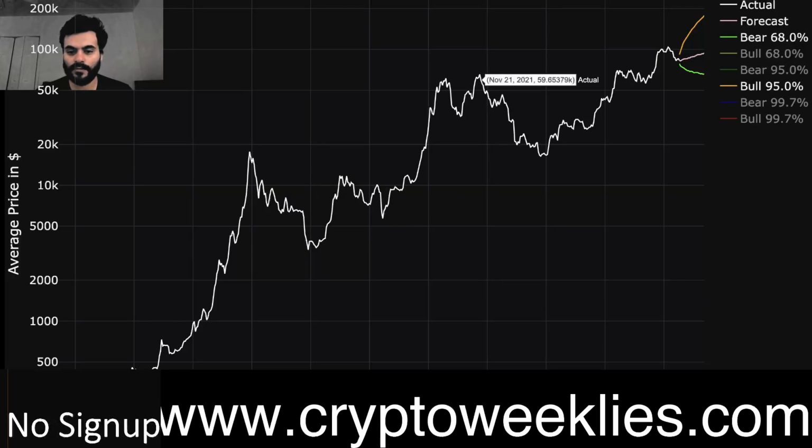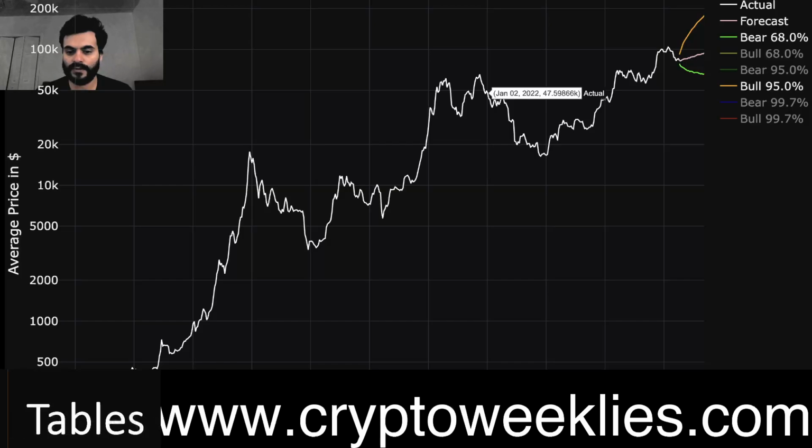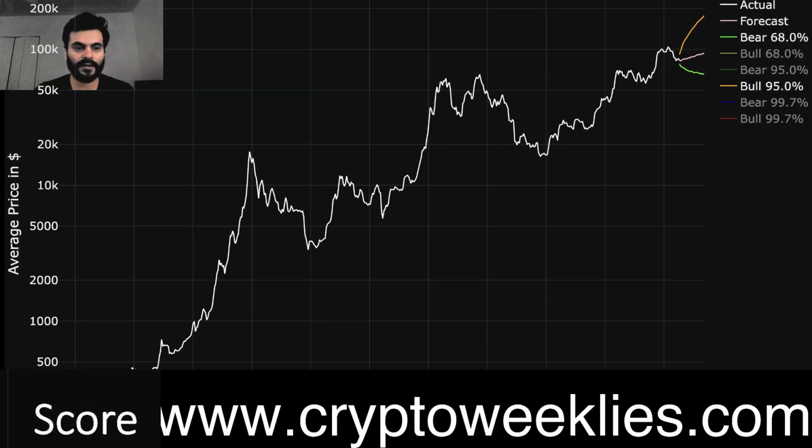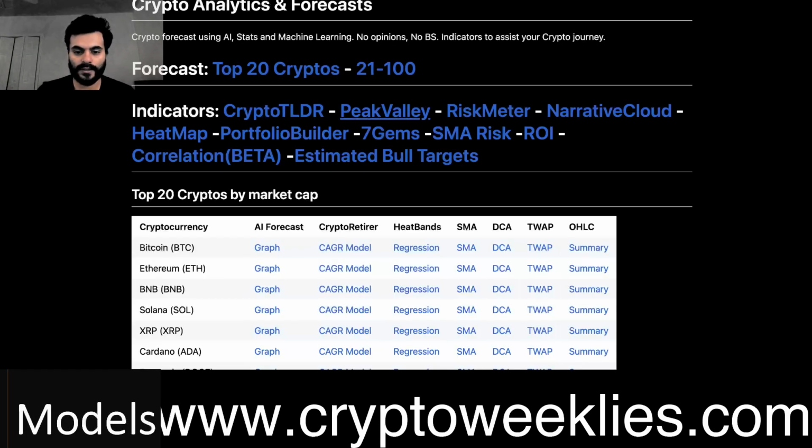In 2022 again a similar story, from January till about December, from 47k to about 16k. So potentially in 2026 per the 4-year cycle, again you can check those analyses over here to identify the ROI.